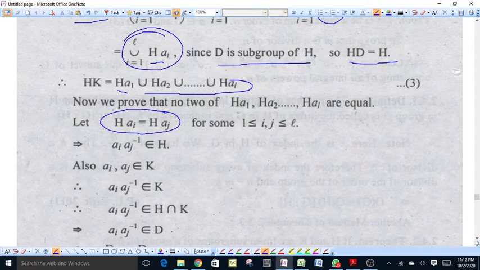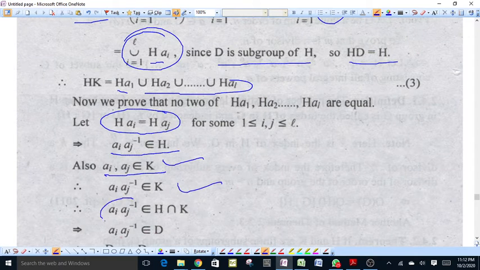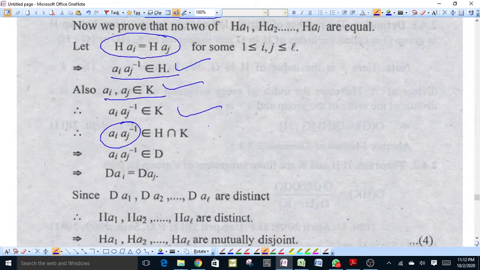That implies ai aj inverse belongs to H, and also ai and aj belong to K, so ai aj inverse belongs to K. This means this element is common in both H and K. This means ai aj inverse belongs to H intersection K, and that implies ai aj inverse belongs to D.